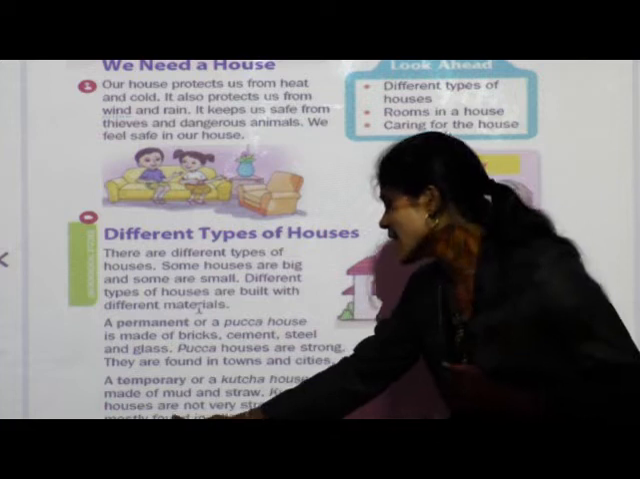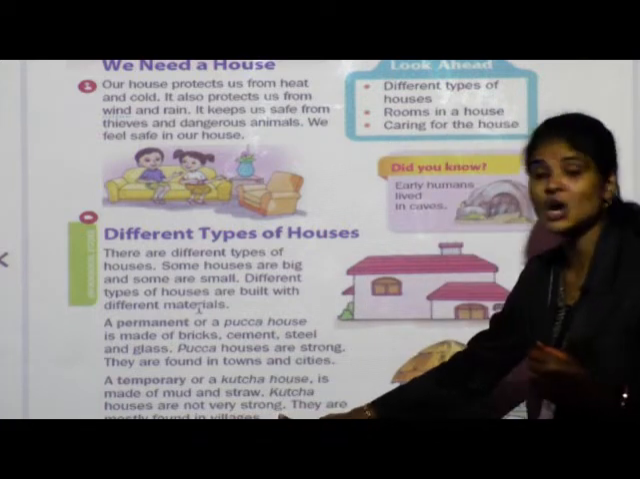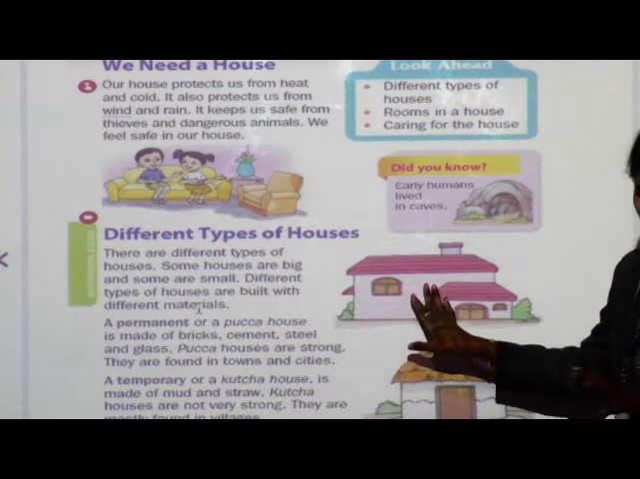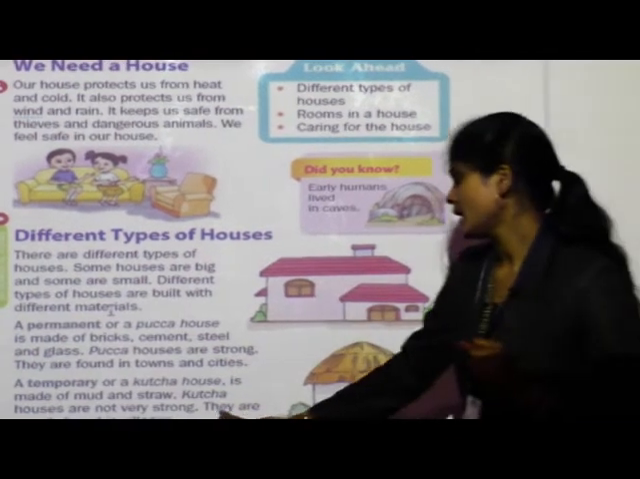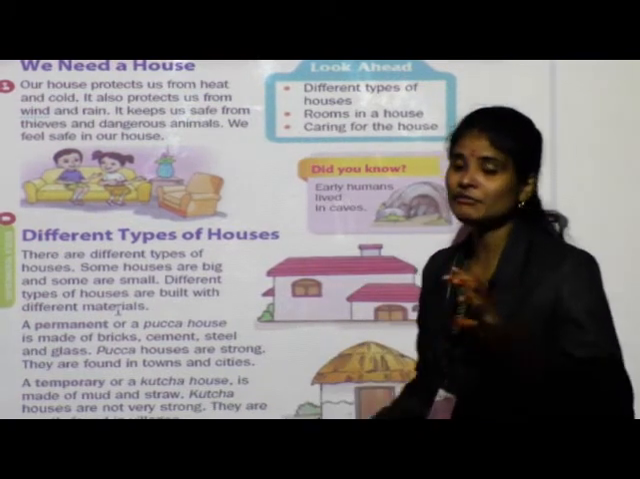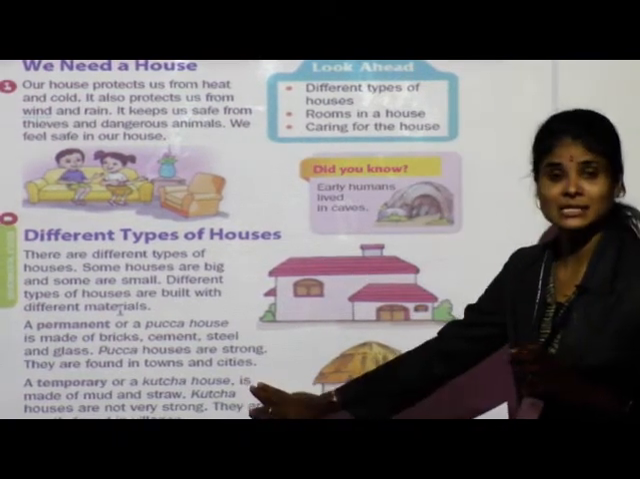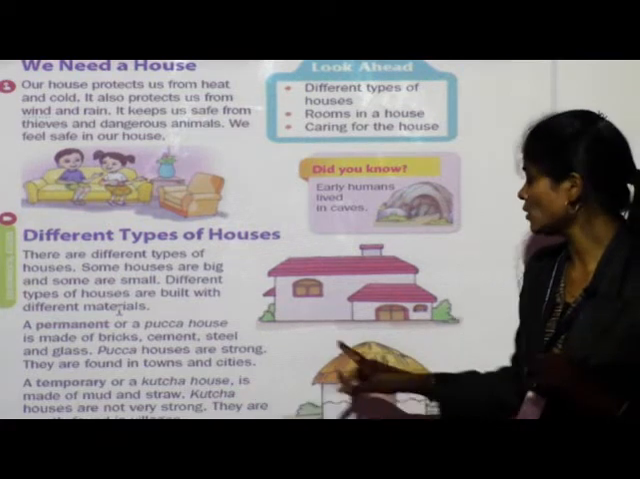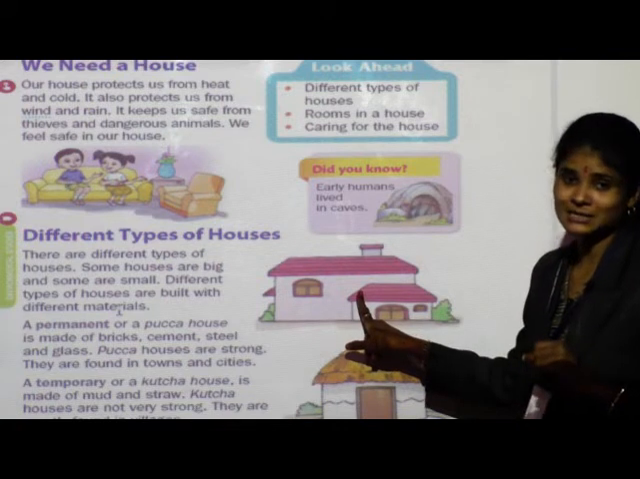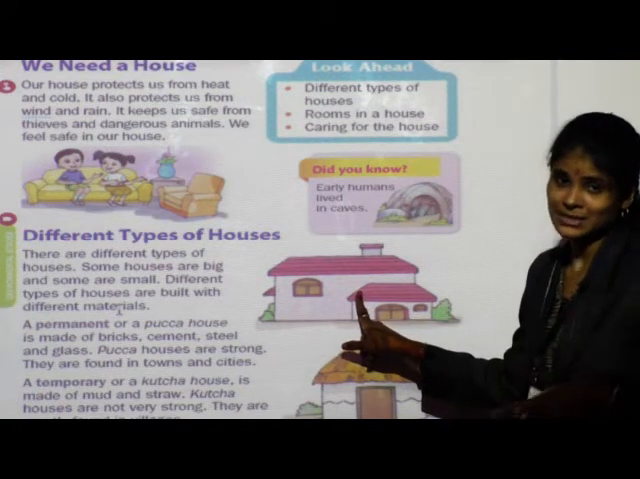Kacha houses are not very strong. They are not strong as permanent houses. They are weak. They are mostly found in villages. Where do we find temporary houses? We find temporary houses in villages and permanent houses in towns or in cities.